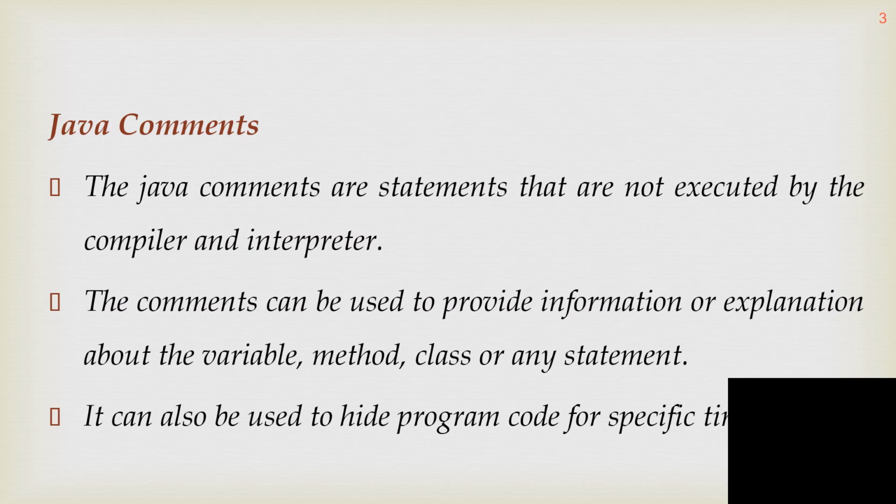First, we are going to discuss Java comments. Java comments are statements that are not executed by the compiler or the interpreter. So if you mention any line as a comment line, it cannot be interpreted or executed by the compiler. Comments can be used to provide information or explanation about the variable, the method, or the program, so that other programmers can understand the original structure of the program and what the use of that variable is. All those things they can understand. It can also be used to hide the program code for a specific time.